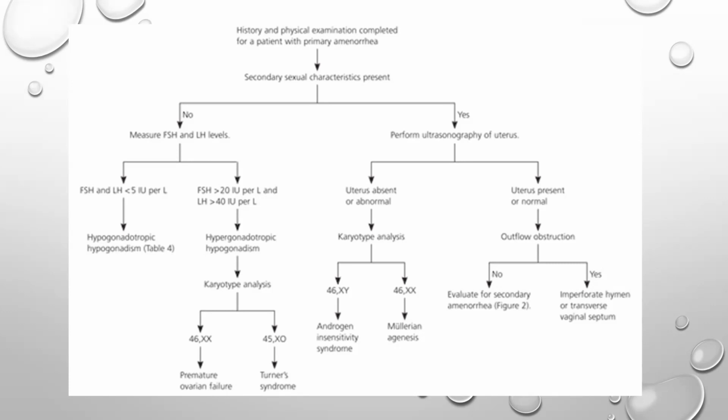If the LH and FSH are less than 5, it means that the gonadotropin releasing hormones are not released. There is hypogonadotropic hypogonadism, that is, the problem lies either in the pituitary or the hypothalamus. And if FSH is more than 20 and LH is more than 40, then obviously the gonadotropins are present. That is hypergonadotropic hypogonadism, and for that you go for karyotype analysis. If you have 45XO, it is Turner syndrome, and if it is 46XX, it is premature ovarian failure. So that is all for now.